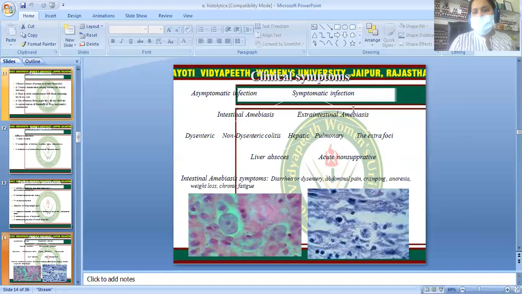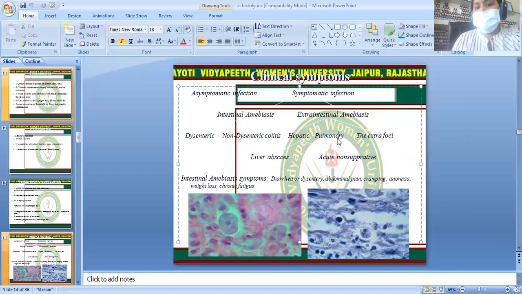In extraintestinal amoebiasis, three types of complications happen: hepatic, where a liver abscess is produced, pulmonary, and extrafoci. In hepatic, there is a liver abscess, and acute non-suppurative amoebic hepatitis is also there, in which there is no abscess inside, only pain in the right hypochondrium.